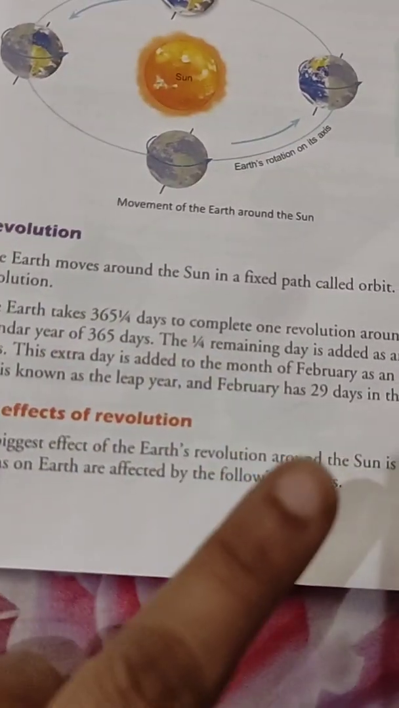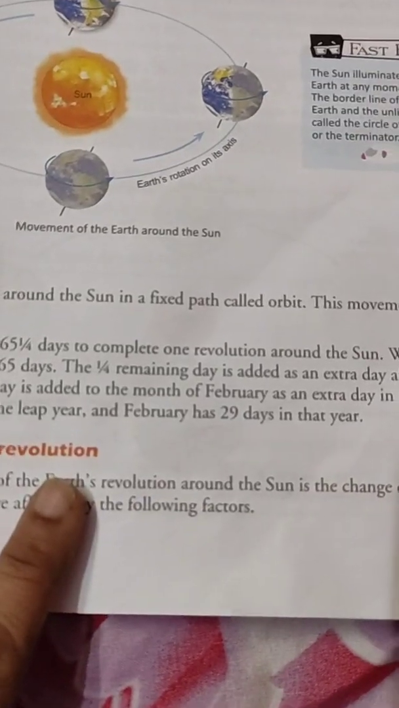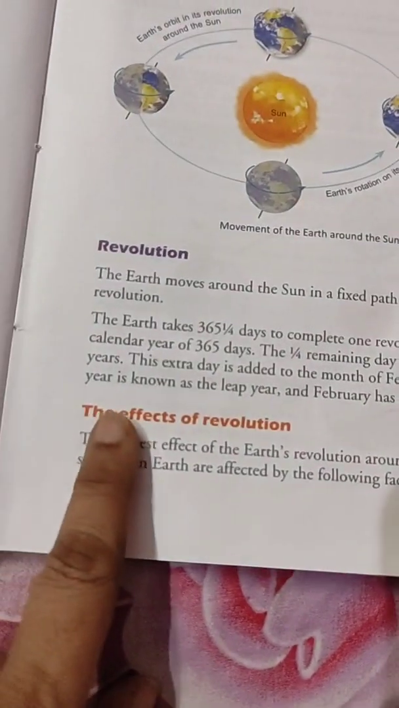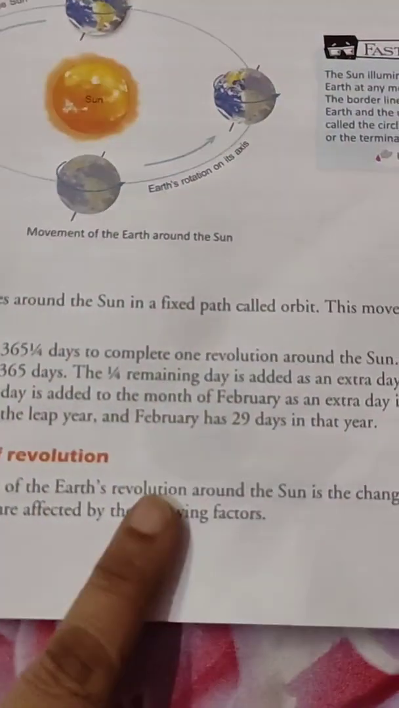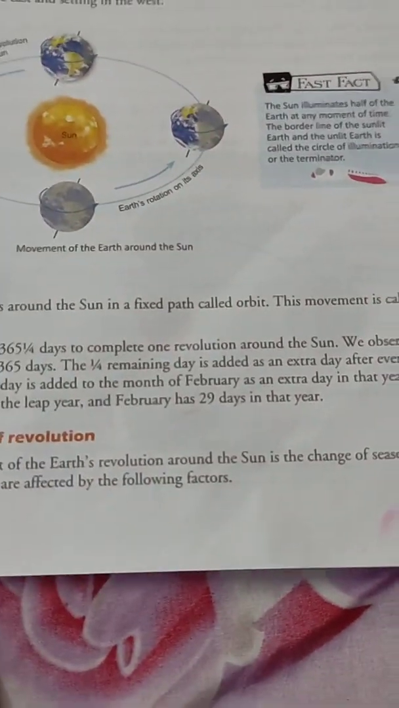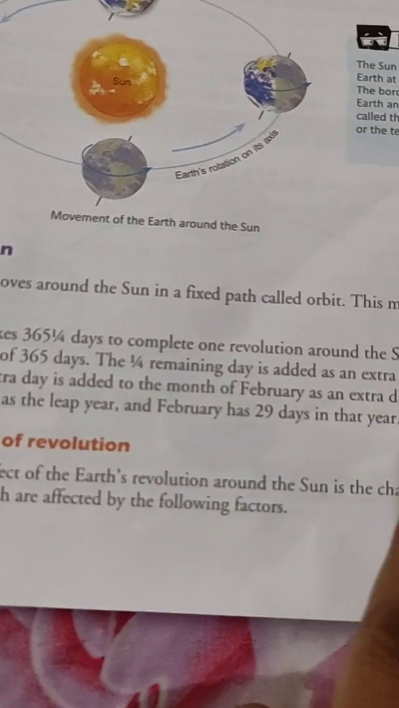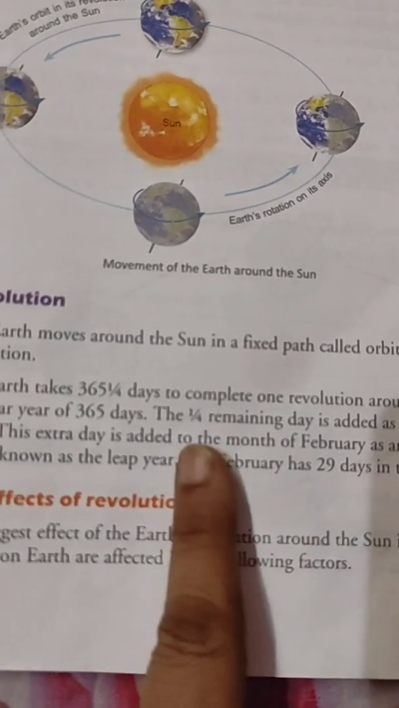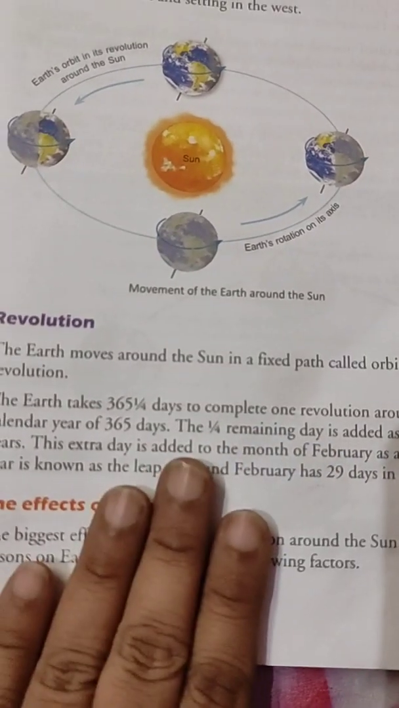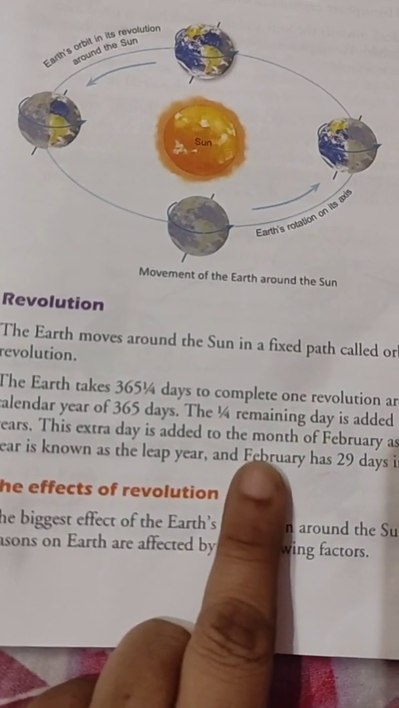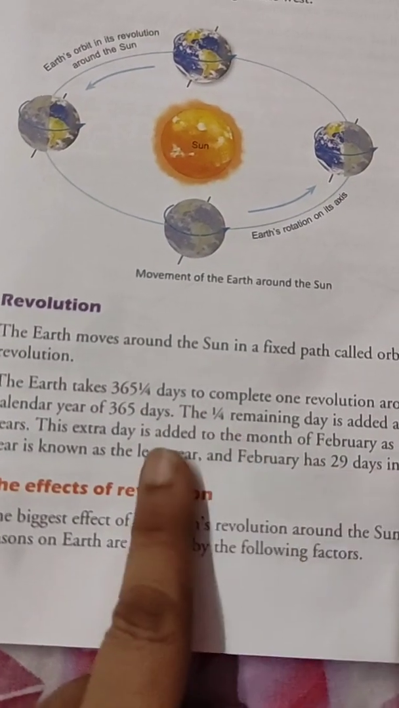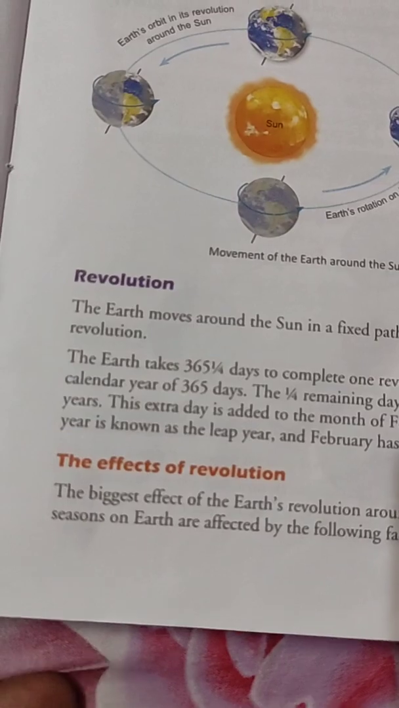Now what happens with the 1/4 remaining day? What happened to that extra day? So this extra day is added to the month of February as an extra day in that year. So that year is known as the leap year, and February has 29 days in that year. We have seen that in February we have 28 days, but in the leap year, it has 29 days.